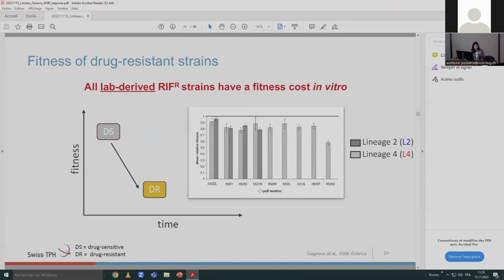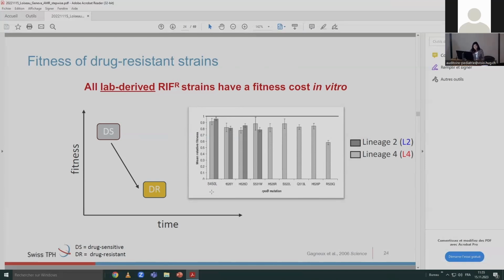RPOB encodes the RNA polymerase, and it's the target of rifampicin. And basically, we see that all the bars are lower than 1, which is the fitness of the susceptible ancestor. So that shows that regardless of the mutation, we see a fitness cost in vitro, although there are some mutations that have a higher fitness than others.